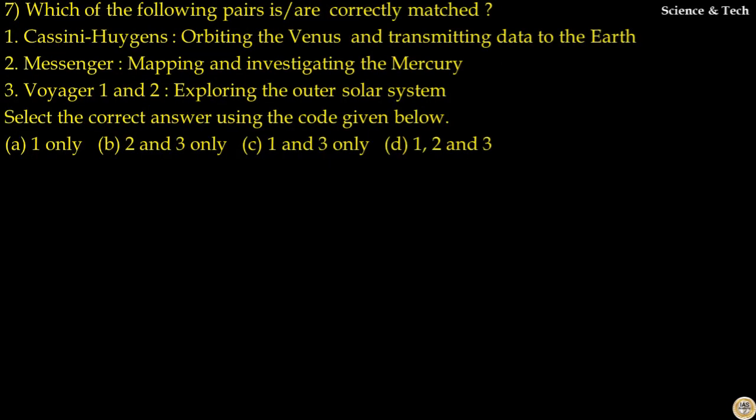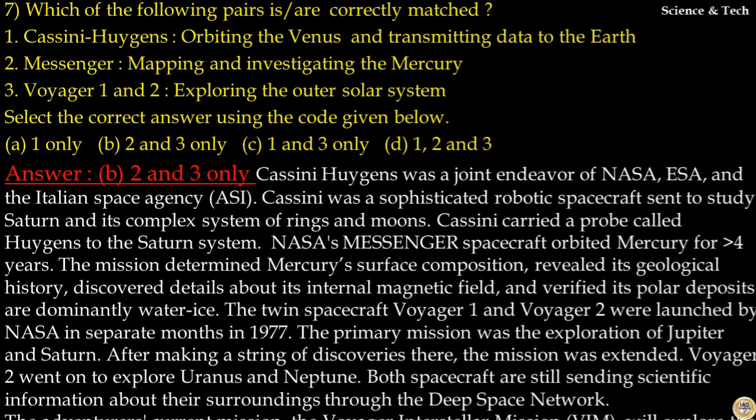Question number 7. Which of the following pairs is or are correctly matched? Cassini Huygens orbiting the Venus and transmitting data to the Earth. That is incorrect. Messenger mapping and investigating Mercury. That is correct. Voyager 1 and 2 exploring the outer solar system. That is correct. Select the correct answer using the codes given below. The answer to this question is option B. Pairs 2 and 3 are correctly matched.